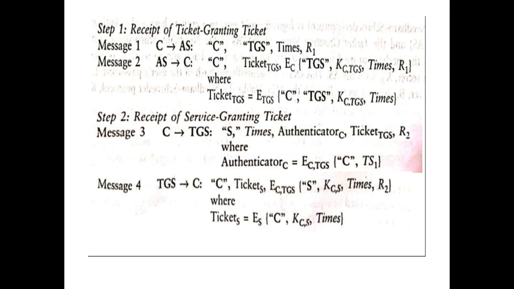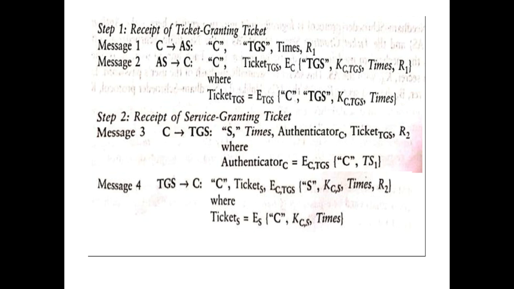This information is sent to the client from the authentication server. If you see, the ticket for the TGS contains the identity of the client, the identity of the TGS, the session key which the authentication server has created for communication between the client and the TGS, and the state information.